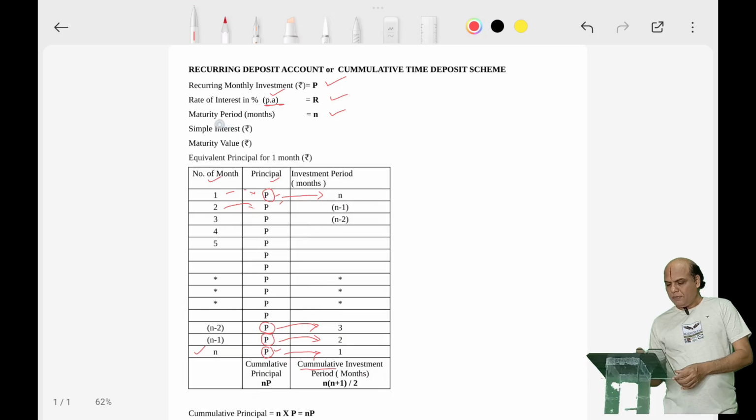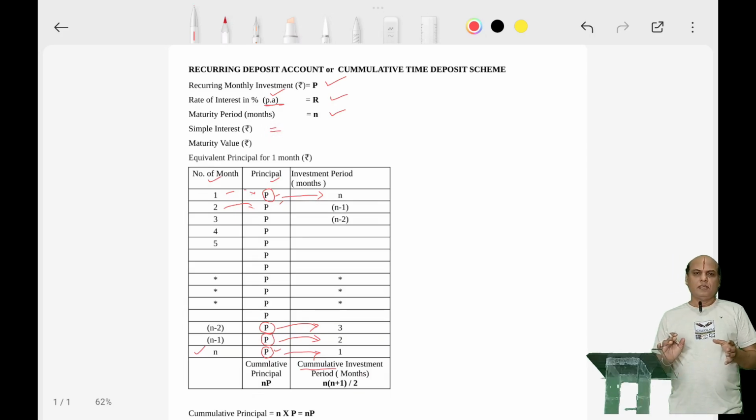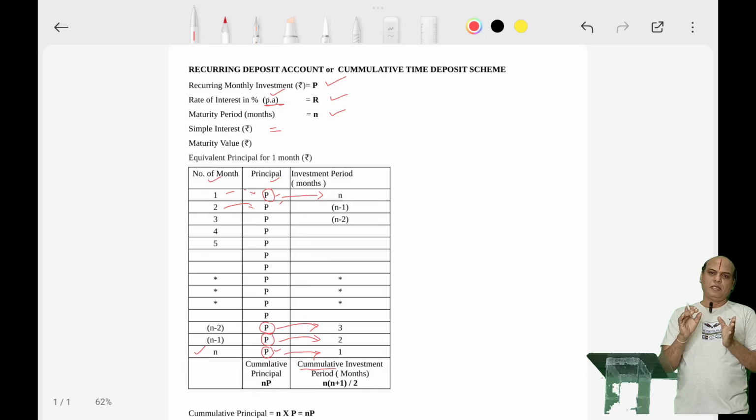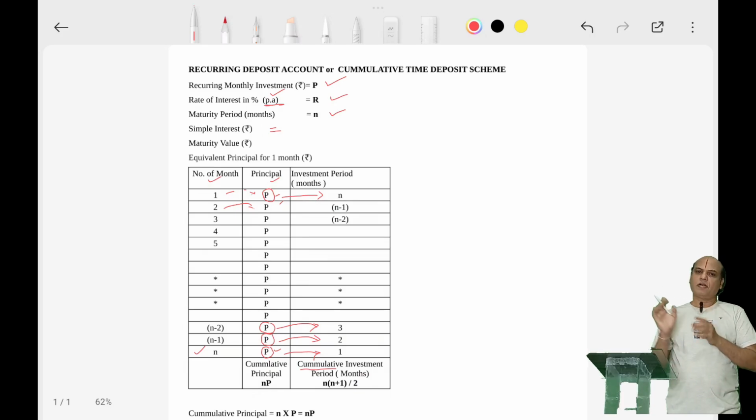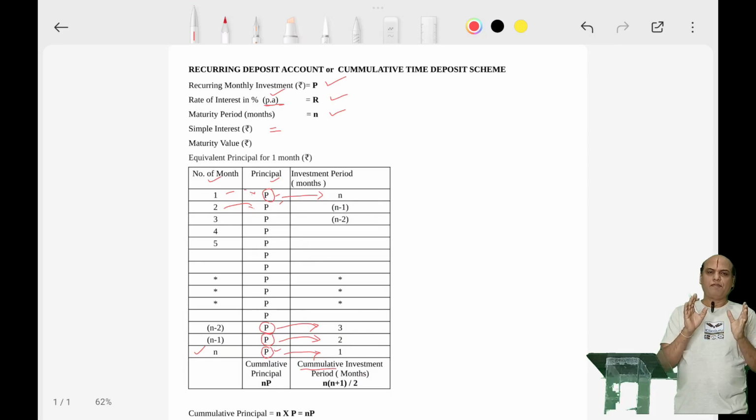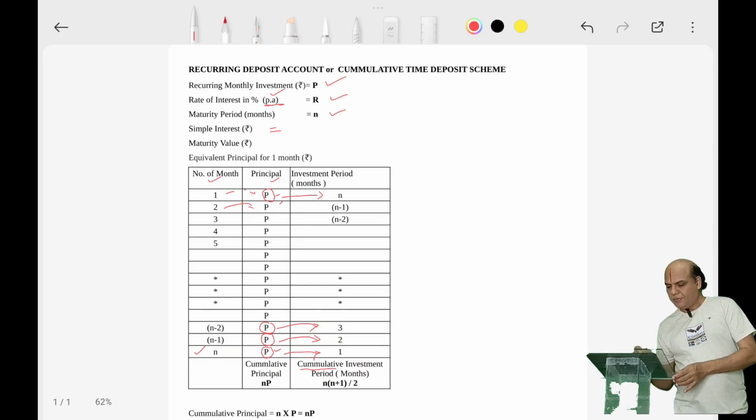Now the maturity is the total period for which investment is made. Simple interest means whatever principal is there, we calculate interest on it, but we do not add the interest to the previous principal. Interest on interest is called compound interest, but here we are only going for simple interest. Whatever interest is added to the principal will not earn further interest. That is called simple interest.